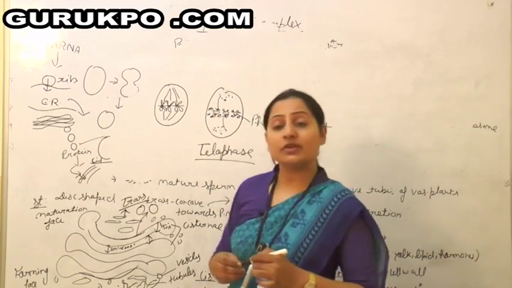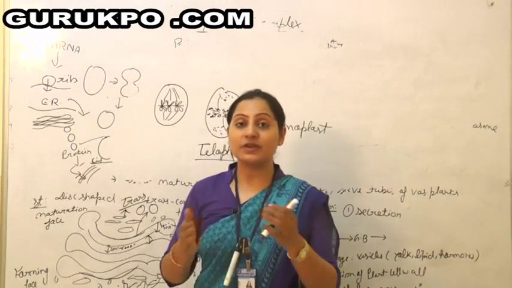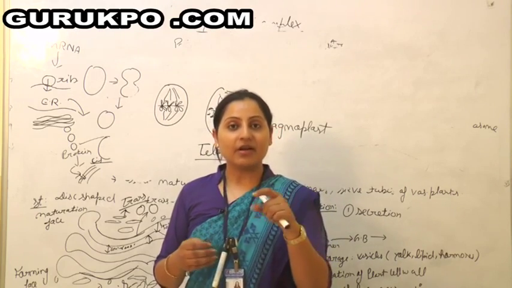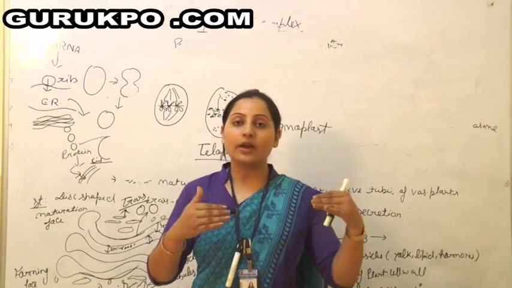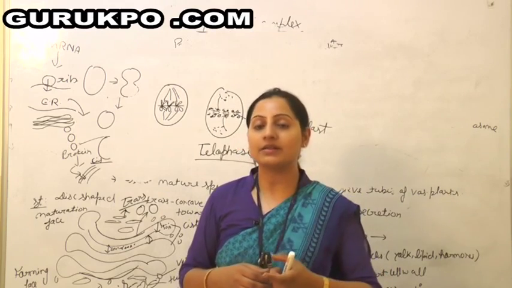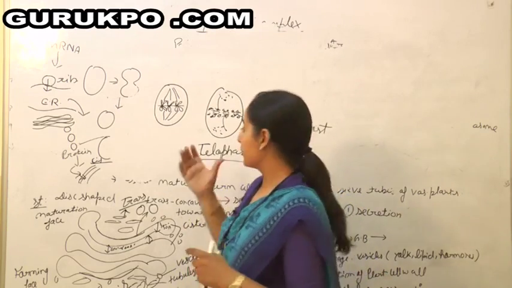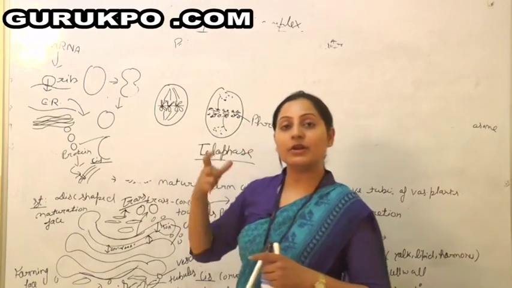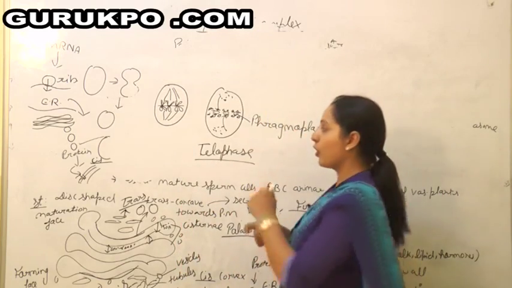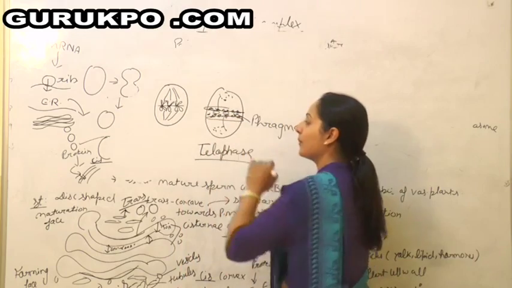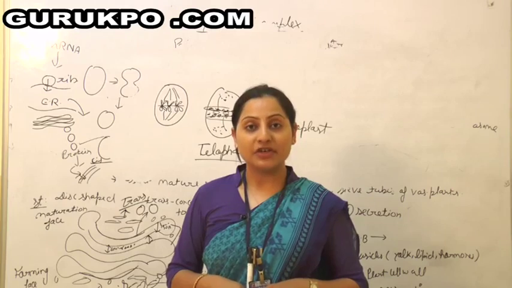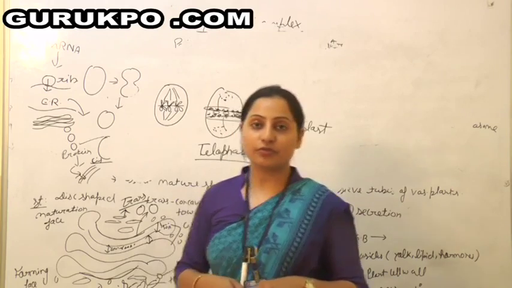Primary and secondary cell walls both consist of cellulose, but the major difference is the orientation of the microfibrils of cellulose. In the primary cell wall they are attached end to end, while in the secondary cell wall they are arranged parallel. So it is quite thick as compared to the primary cell wall. So after calcium and magnesium pectate, there will be the deposition of cellulose, and the primary and secondary cell walls will be formed. So basically the phragmoplast is the initiation step of cell wall formation, where the Golgi body plays an important role.